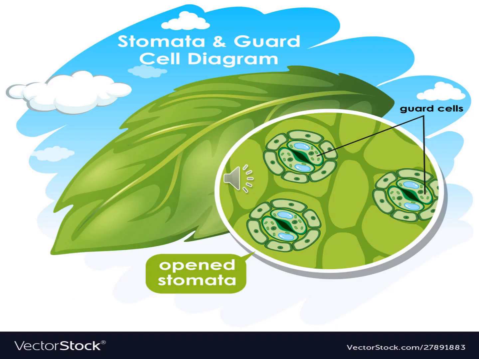Children, can you see the leaf in this picture? The surface of the leaf has very small openings. These tiny pores are called stomata. The singular of stomata is stoma. Each stoma is bounded by two half-moon shaped guard cells. The guard cells regulate the opening and closing of the stomata.